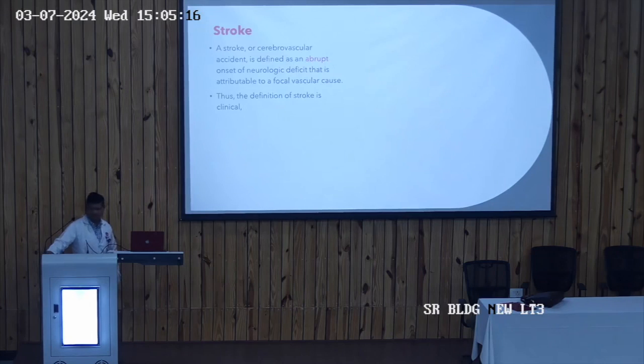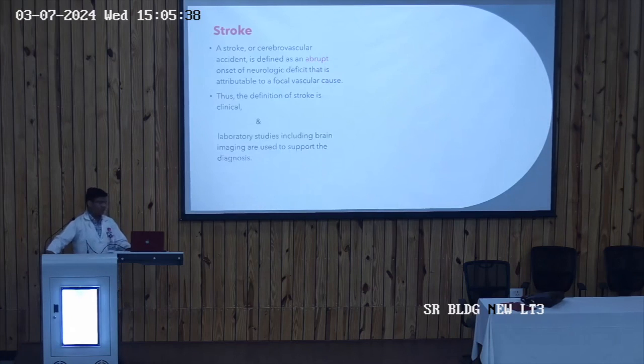And why is this characterization important? Because the treatment of ischemic stroke and hemorrhagic stroke is different. So in today's class, we will discuss the management of hemorrhagic stroke. In another class, we will discuss the management of ischemic, or non-hemorrhagic, stroke.